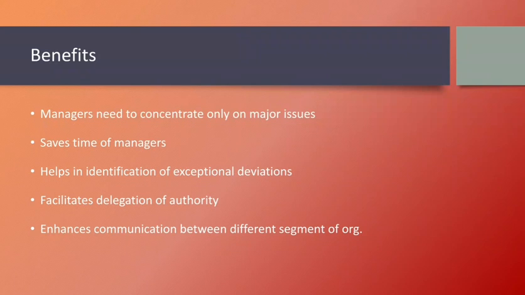So there will be a friendly and cordial relationship between the management and the employees. At the same time, higher level employees or the management are also satisfied because they are free from the hectic work, or they need not get involved in any silly matters. They have to focus only on the major issues. So it helps to create a good relationship in the organization. So control by exception is a technique which is usually implemented in the organization where the management, higher level management, will concentrate only on the major deviations happening in the organization.